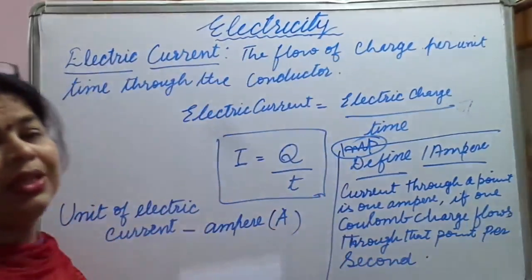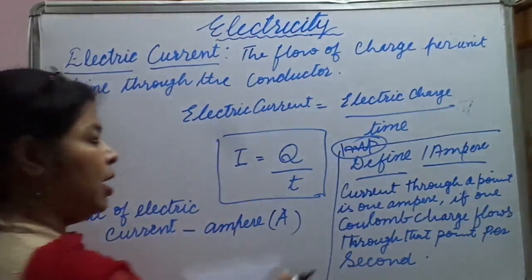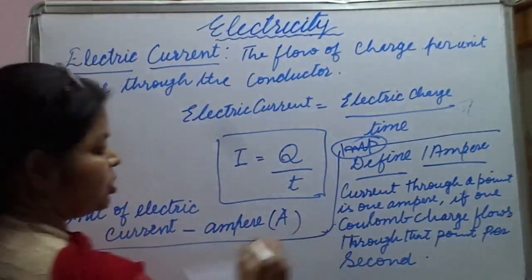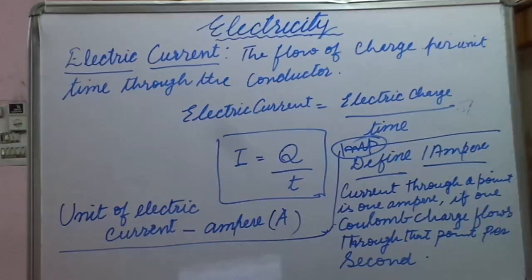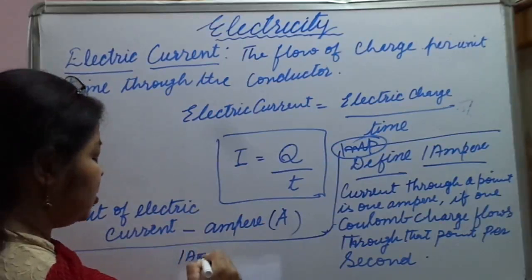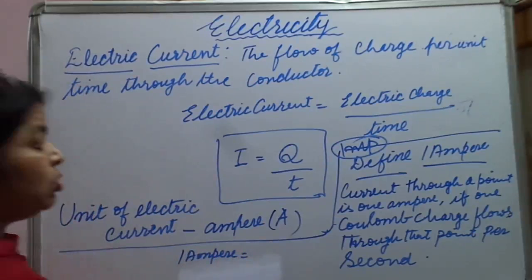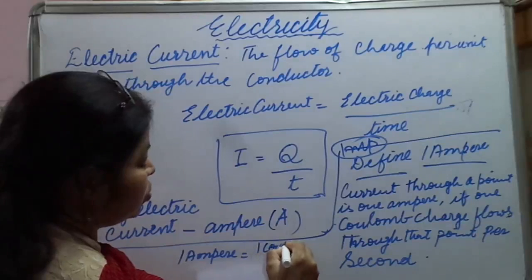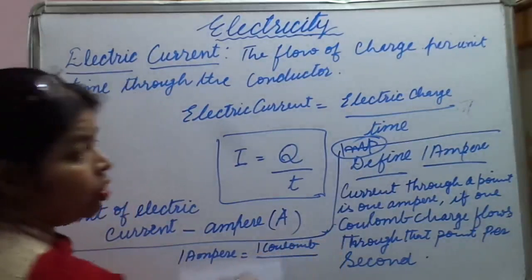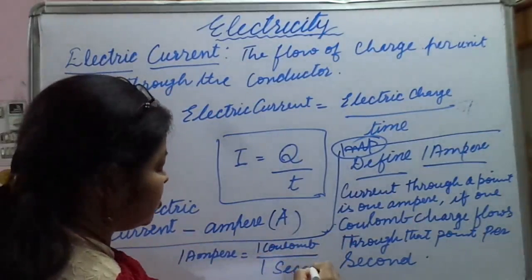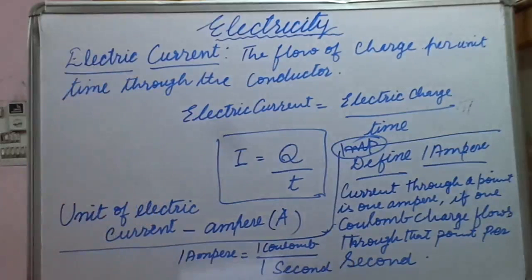Then we say that 1 ampere current is produced. It is always denoted like this: 1 ampere is equal to 1 coulomb upon 1 second, or coulomb per second.